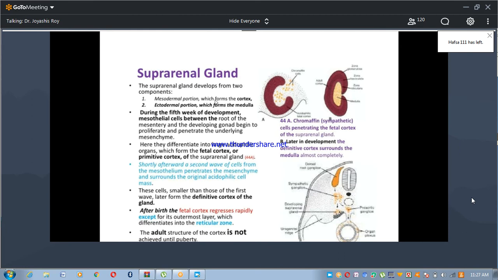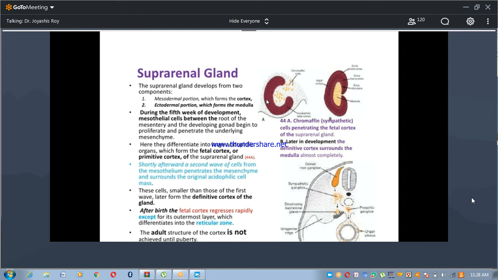Now, the suprarenal gland. The suprarenal gland, as part of the autonomic nervous system, also develops from two components, that is a mesodermal portion and an ectodermal portion. The mesodermal portion forms the cortex of the suprarenal gland, and the ectodermal portion forms the medulla. The cortex is mesodermal in origin, and the medulla is ectodermal in origin.